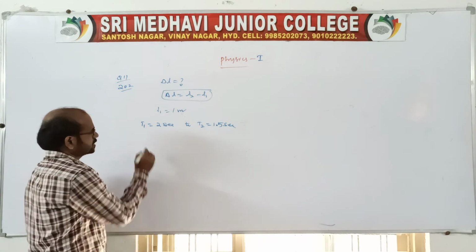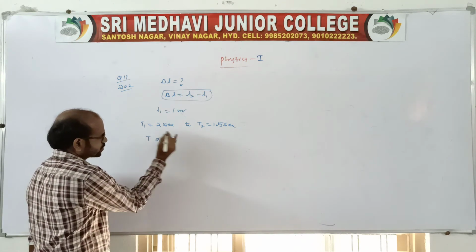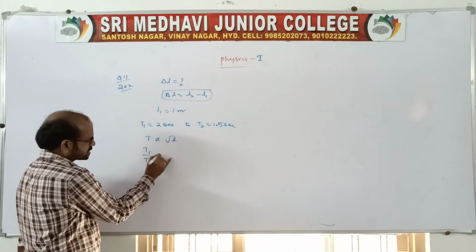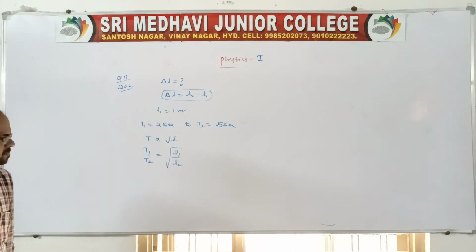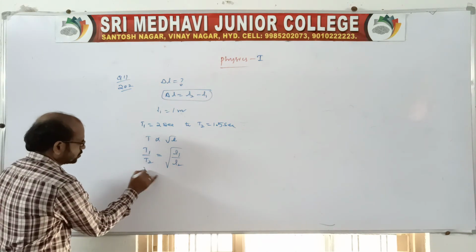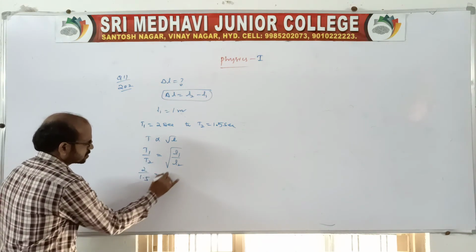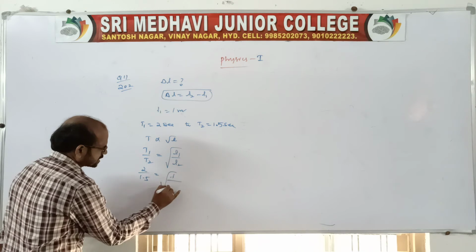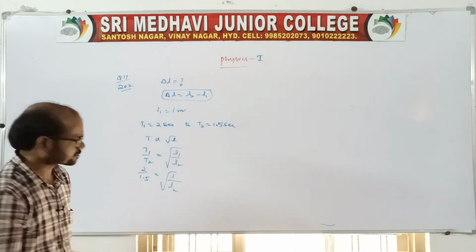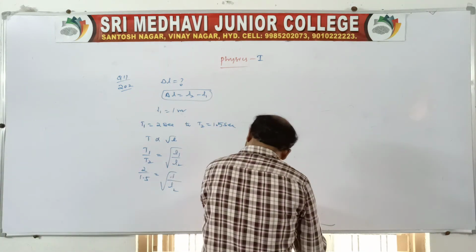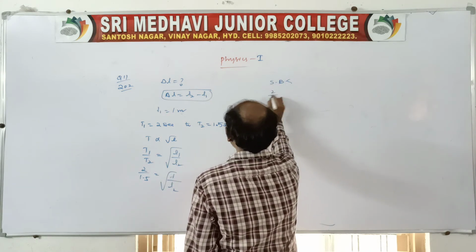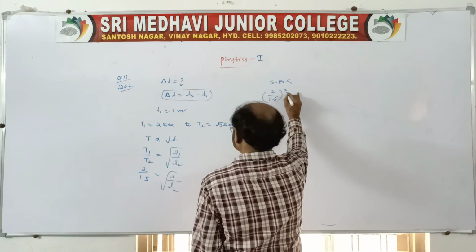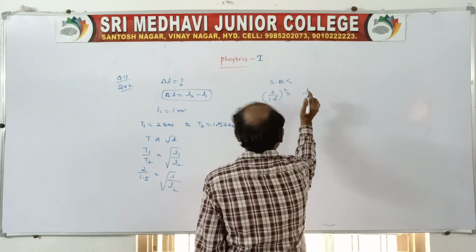Now, T is directly proportional to root L, so T1 by T2 is equal to root over L1 by L2. Time periods are given: 2 by 1.5 is equal to root over 1 by L2. Squaring on both sides, 2 by 1.5 whole square is 1 by L2.